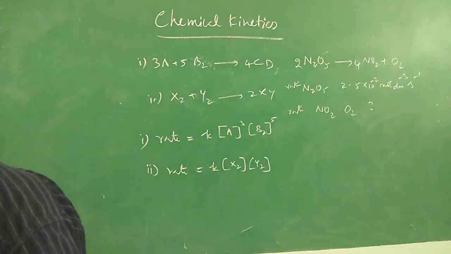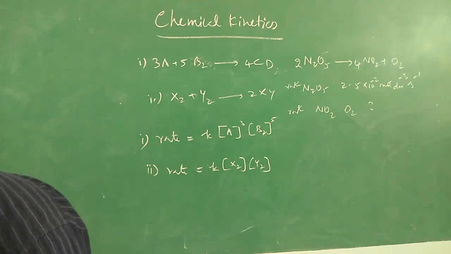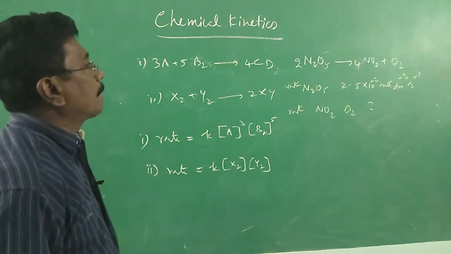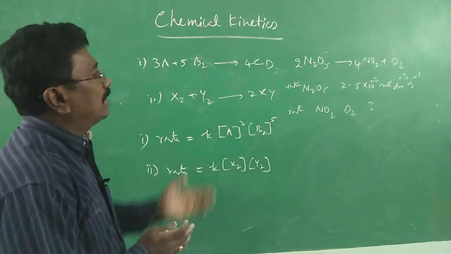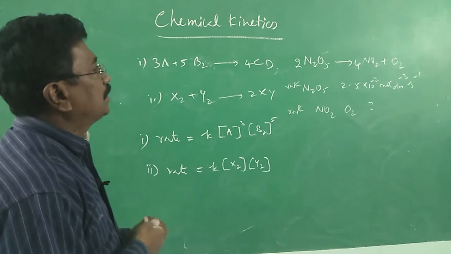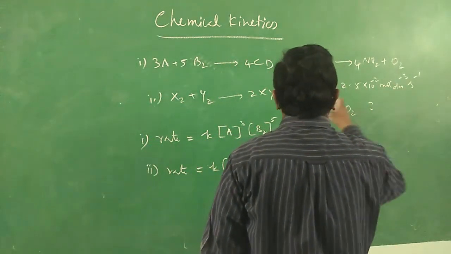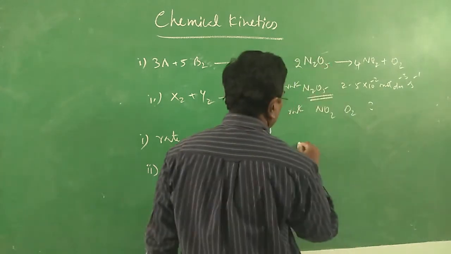You are also asked to give the rate of the reaction. At what rates are NO2 and O2 formed? The rate of disappearance is 2.5 into 10 power minus 2 mole per decimeter cube per second for N2O5. How to write the rate expression?